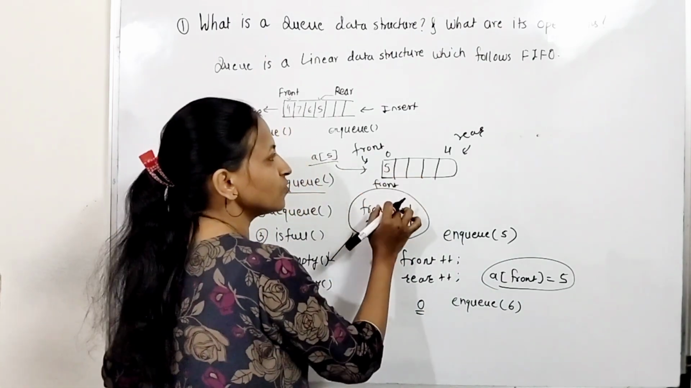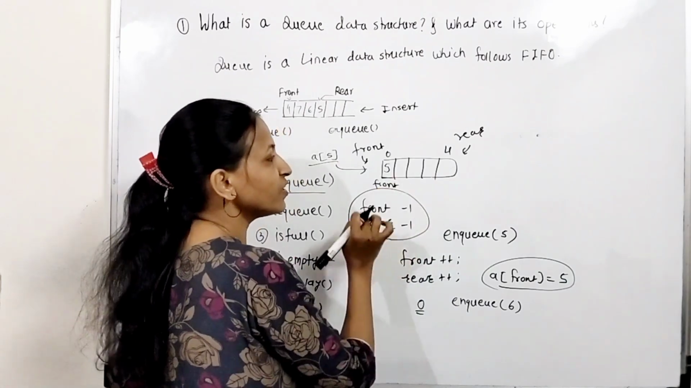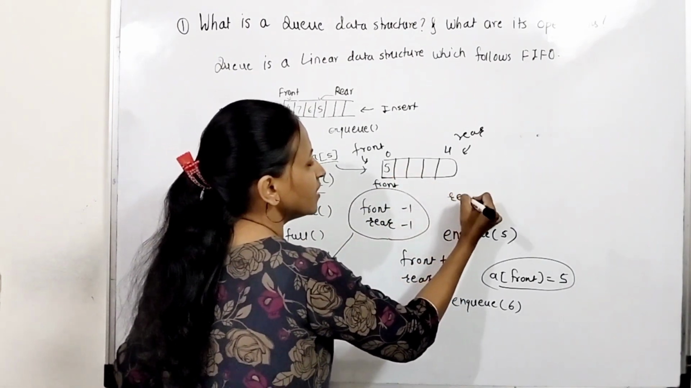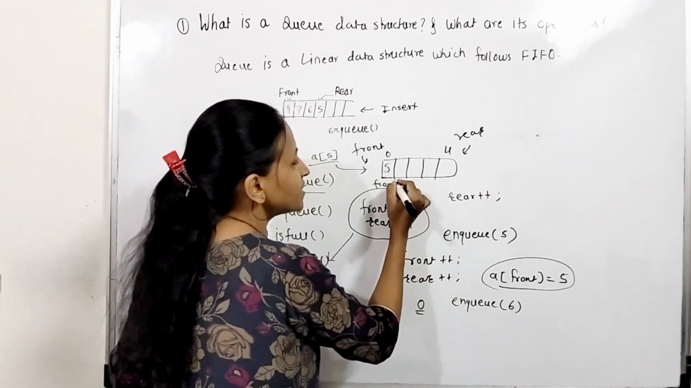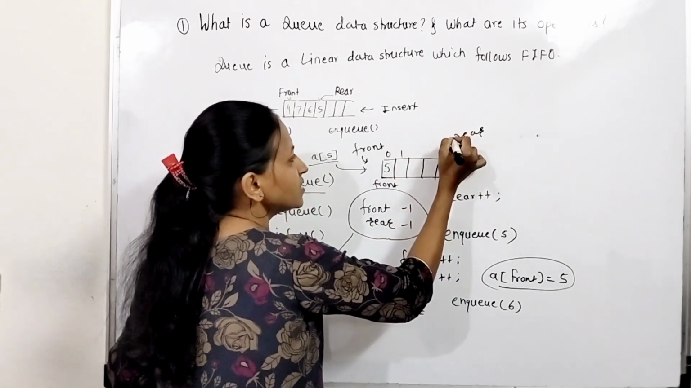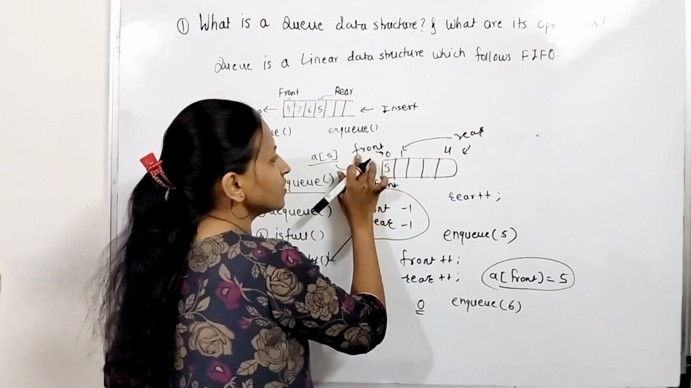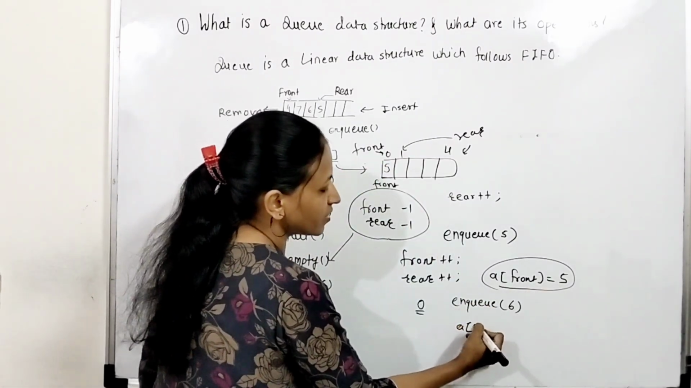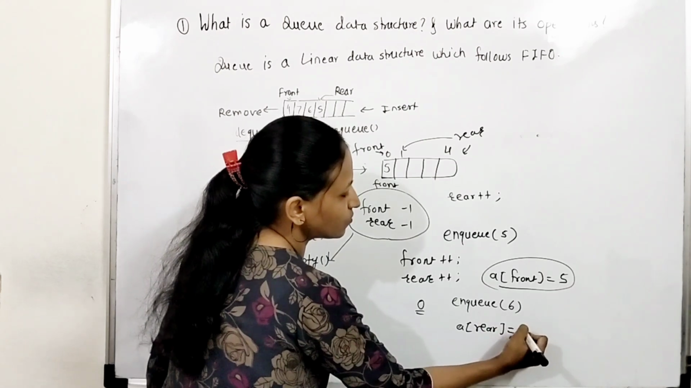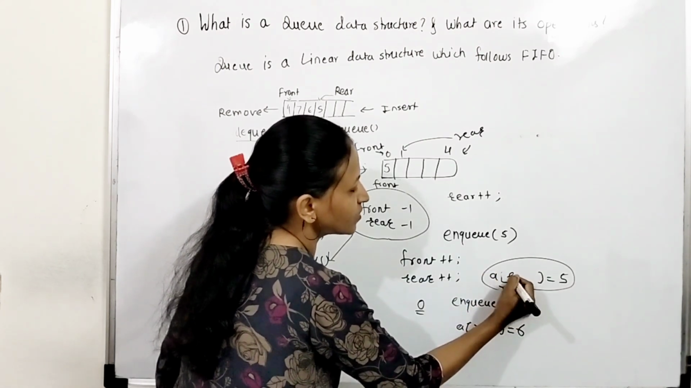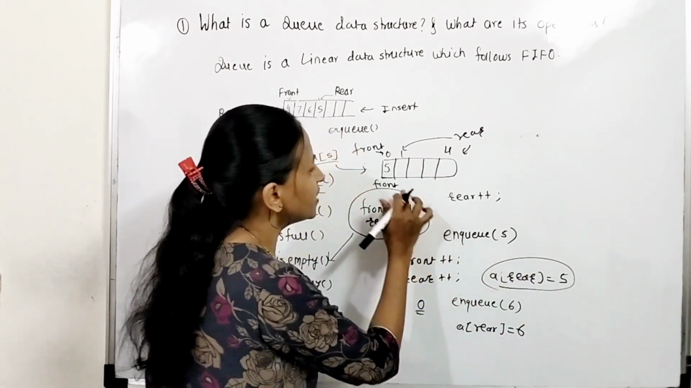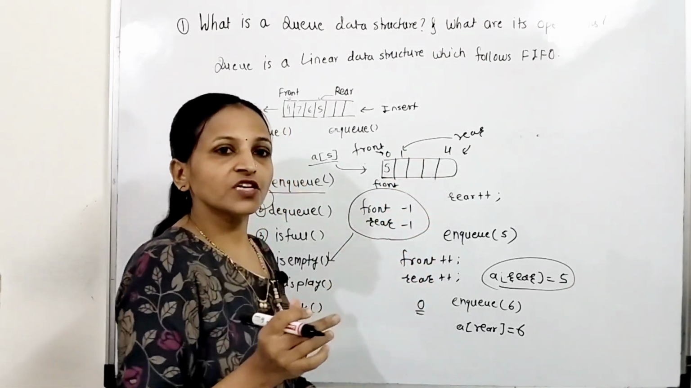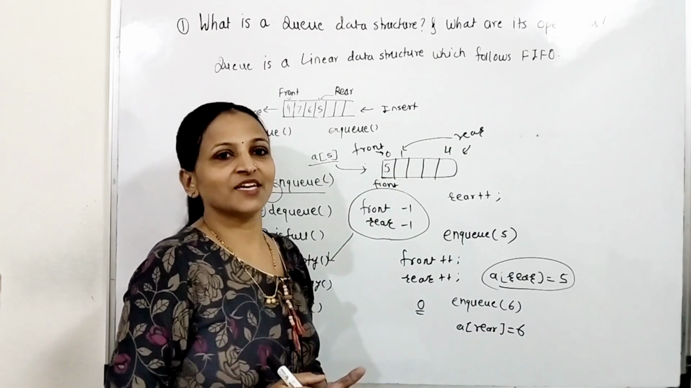Now front is 0 and rear is also 0, but whenever you do rear plus plus, rear will become 1. Getting? Rear plus plus we have to do, means rear will become 1. This is now rear and this is now front. And at this place you can insert the element, like A of rear equal to 6. Here also you can write rear, because rear and front both are initially pointing to 0 only. Okay, because there is only one element, both will be the same.